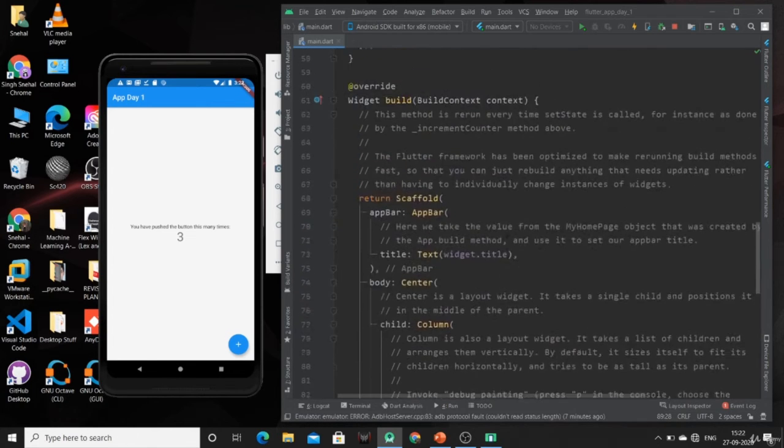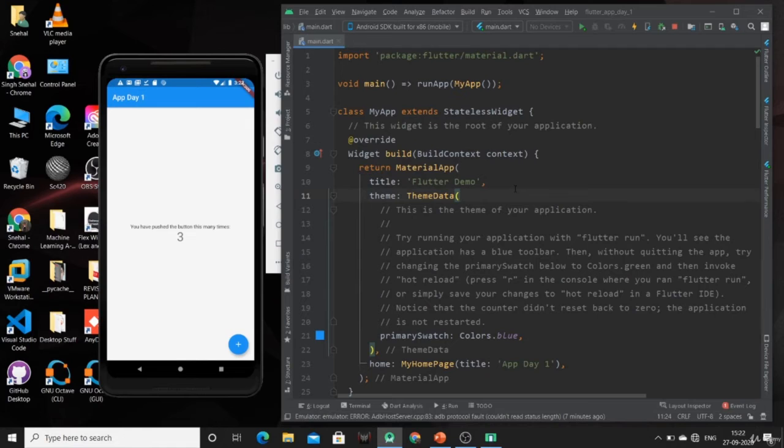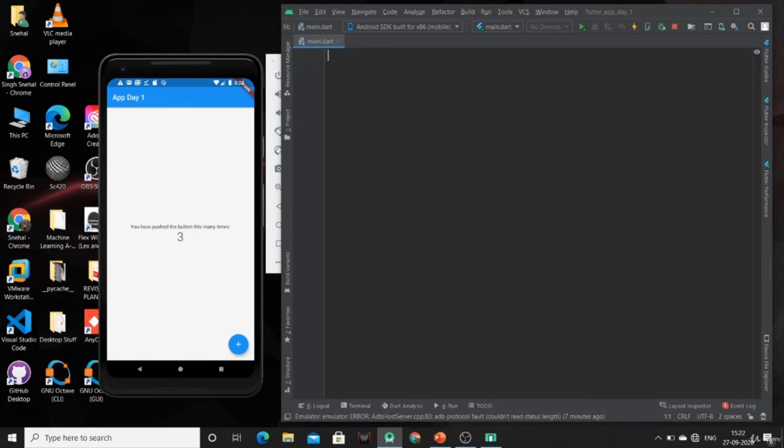We don't want this whole thing, so just press Control A and delete it. Now first of all, before starting any implementation of any class, we have to create the void main function, as our compiler will start by looking for this function. So this is the main function. You can specify this function using curly brackets, as we do in other programming languages, or you can use this arrow symbol. Normally I use curly braces.